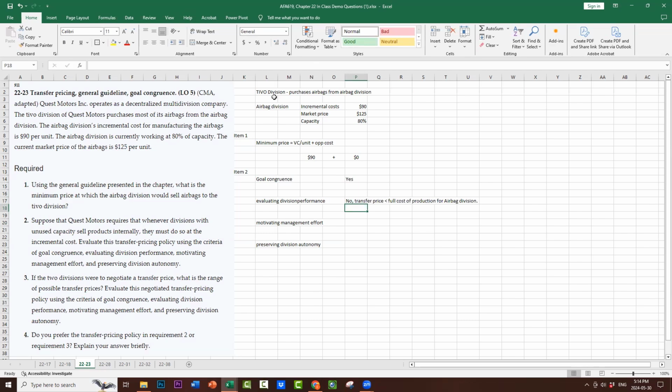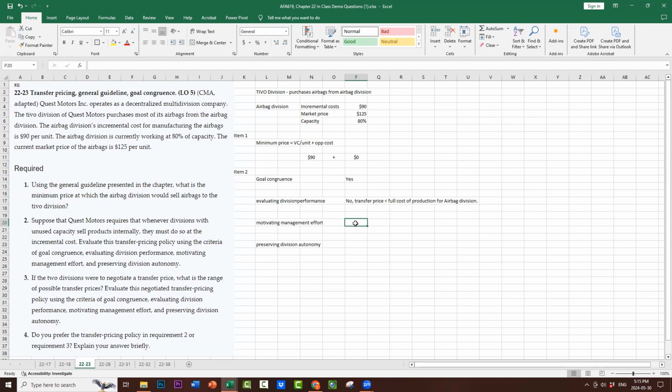Sure, TiVo is going to be super happy, right? They would have to pay $125 for an external airbag, and they're only paying $90. TiVo is going to be hugely profitable, but the airbag division, no. So this is not good for evaluating the performance of the airbag division because they're not covering fixed costs. So if they're not covering fixed costs and 80% capacity doesn't cover fixed costs, they're going to be in a loss position. So now let's look at motivating management effort.